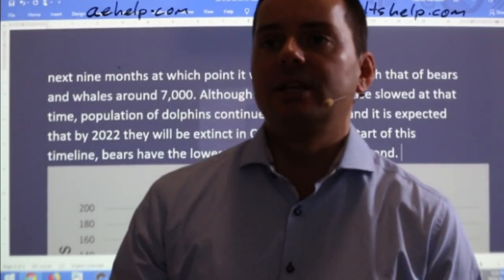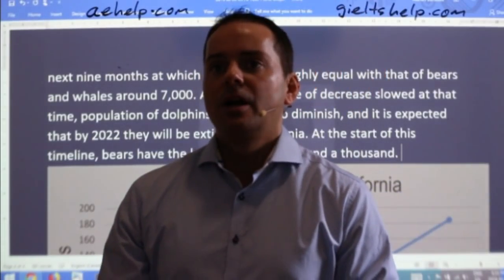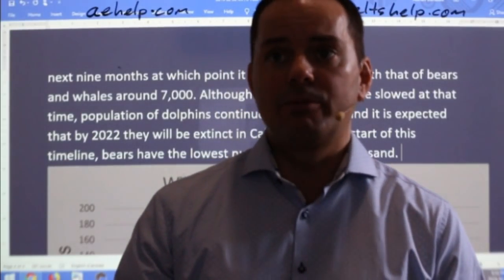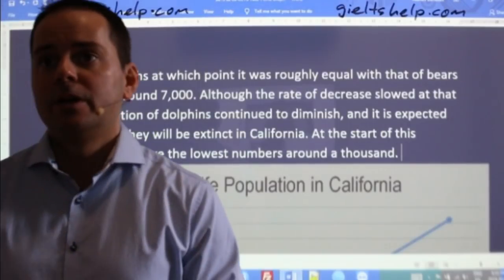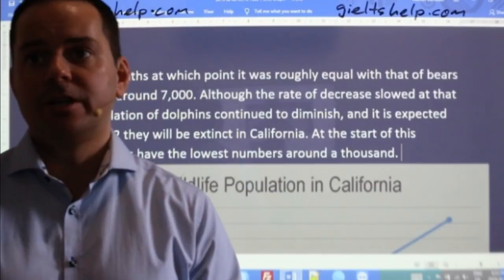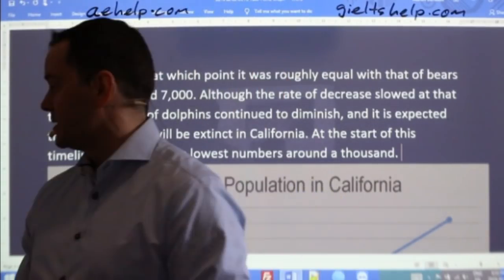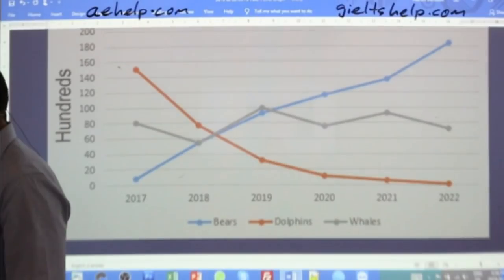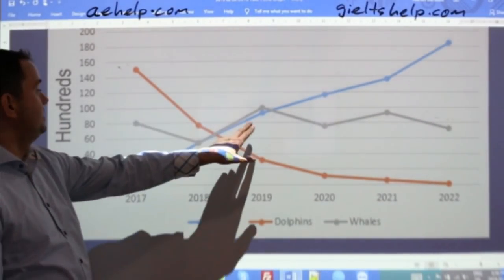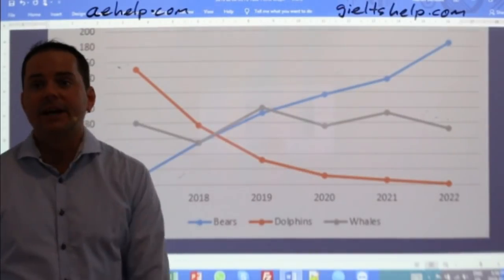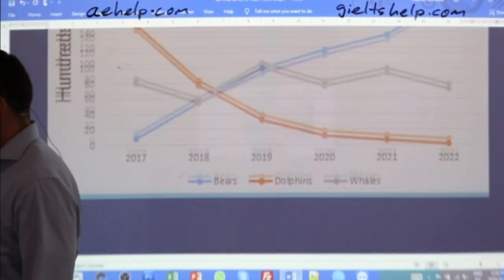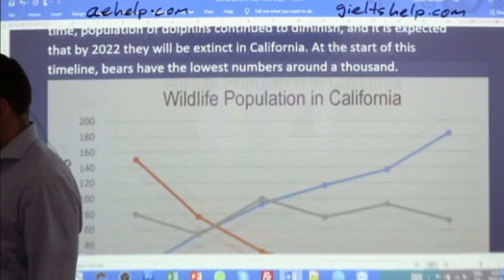In 2017, bears' population was low at around 1,000 and then climbed until present to surpass dolphins and equal bears at around, what is it, 8,000, 7,000, 10,000? Yeah. At around 10,000 in 2019. Good. Okay. So here we go.